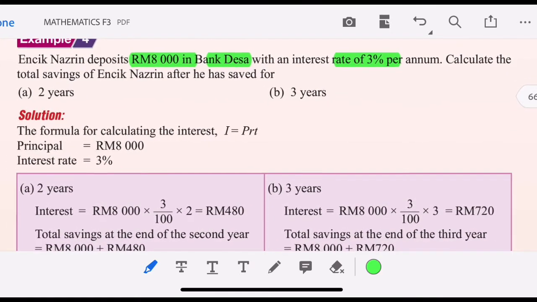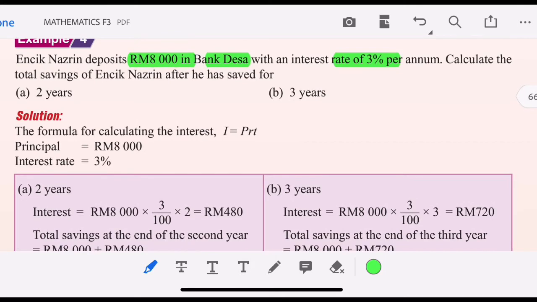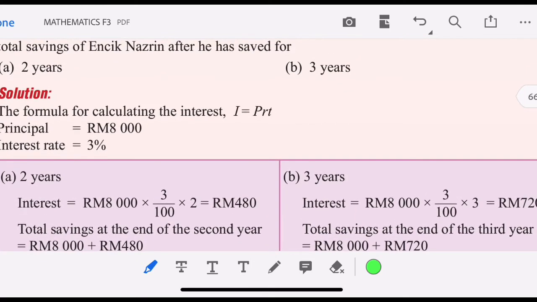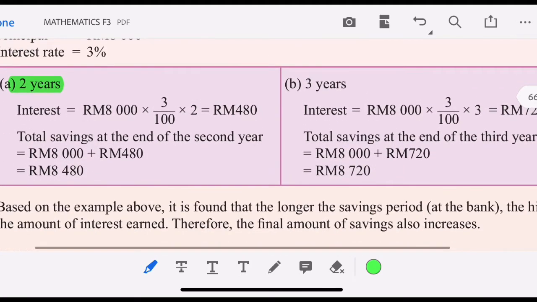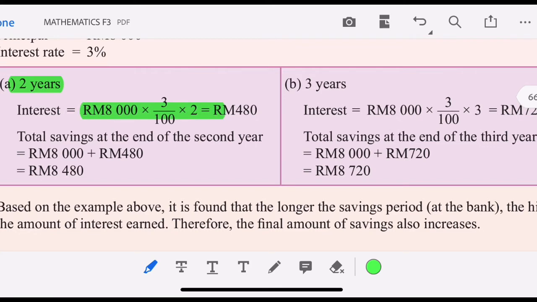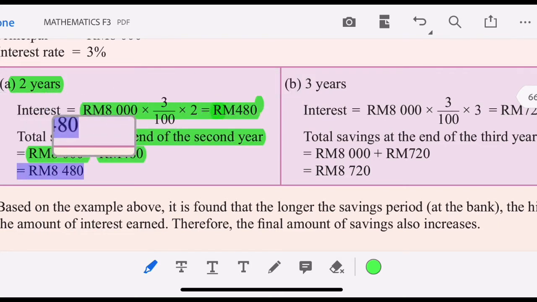Calculate the total saving for Encik Nazri after he saved for 2 years. Right. Time is 2 years. Interest is PRT. So the amount of money is 480 ringgit. So the total saving at the end of the second year is the principal plus the interest, 8,480 ringgit Malaysia.